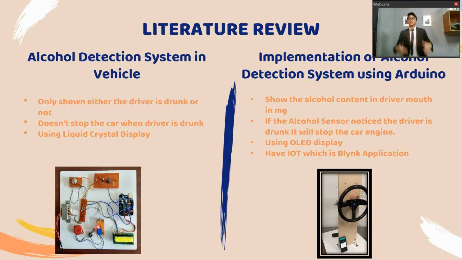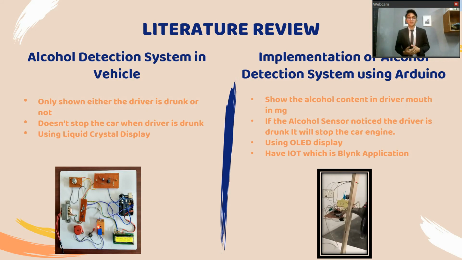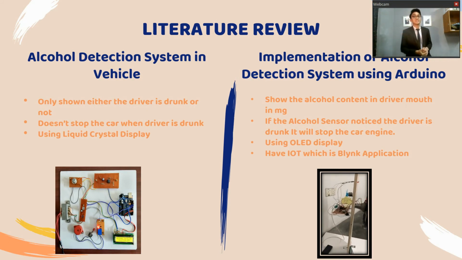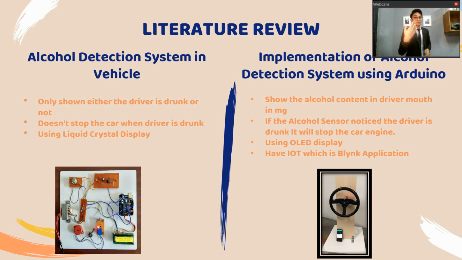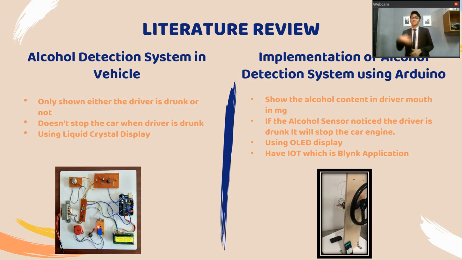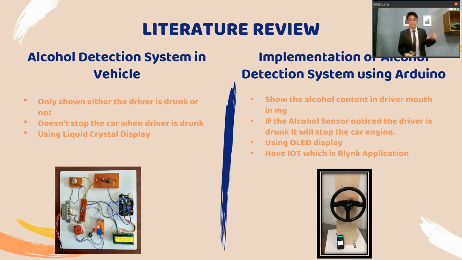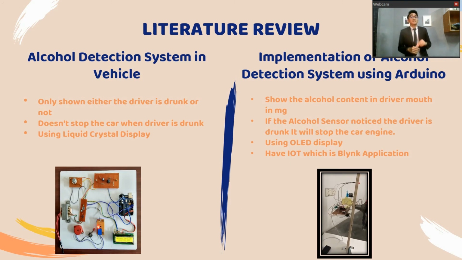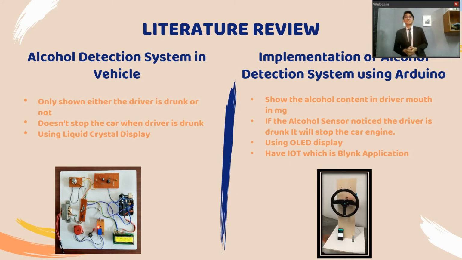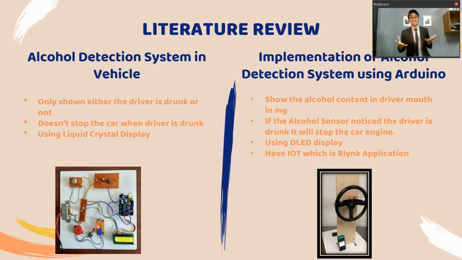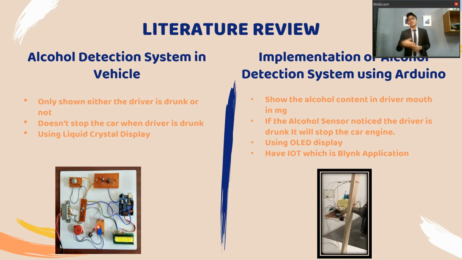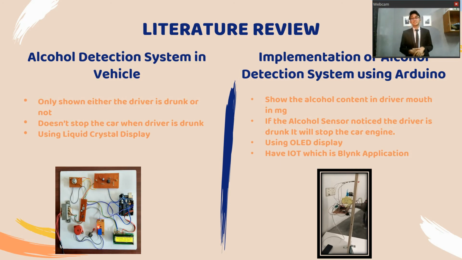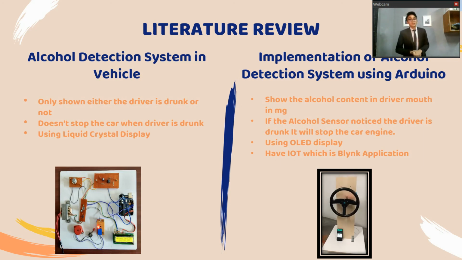Next is the literature review, where I compare my project with another project, which is an alcohol detection system in vehicle. The other project only shows whether the driver is drunk or not. It never shows the alcohol content. With my project, I show the alcohol content in the driver's breath in milligram, so you know what your alcohol content is. And the other project doesn't stop the car when the driver is drunk, but with my project, if the alcohol sensor notices that the driver is drunk, it will stop the car engine.